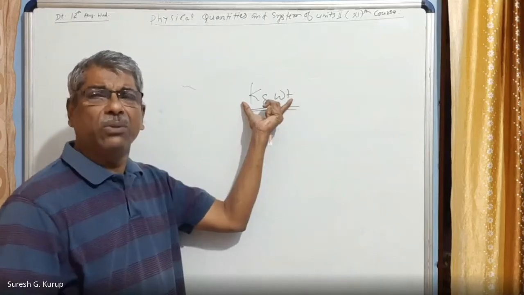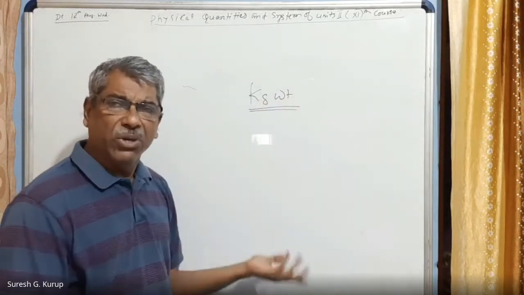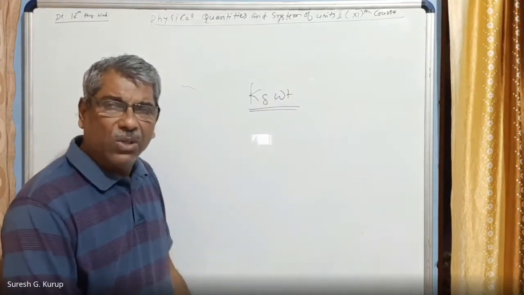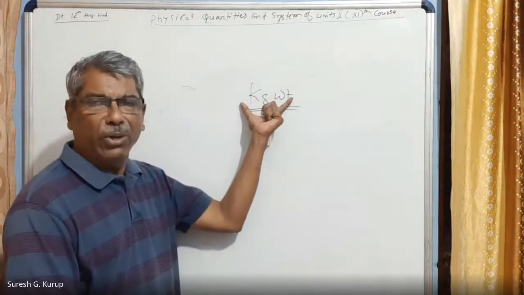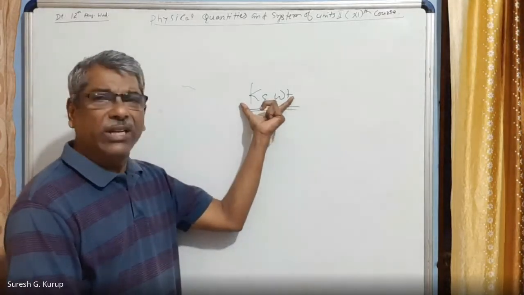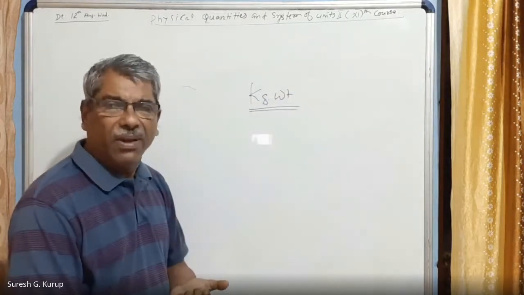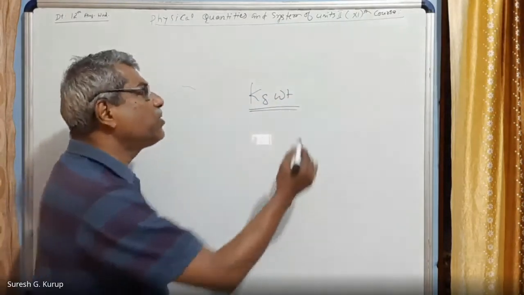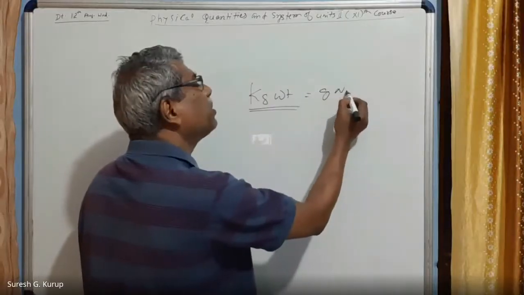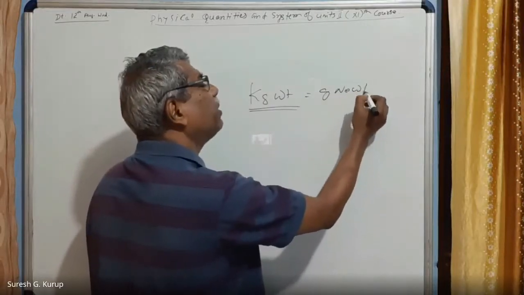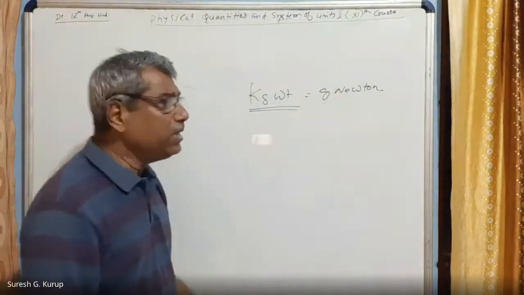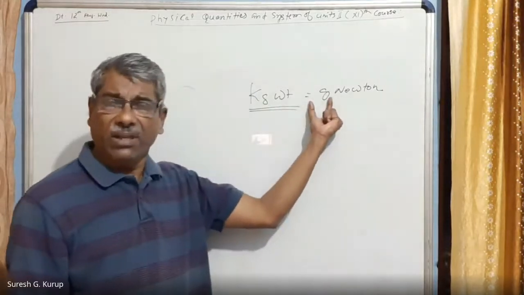Certain quantities have two kinds of units, the gravitational unit and the absolute unit. For example, force has a gravitational unit also. In the MKS system, the gravitational unit is kg weight, right? 1 kg weight is equal to g Newton. Here g means acceleration due to gravity, right?